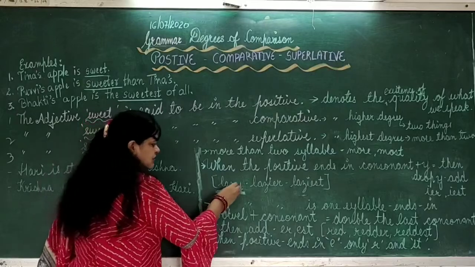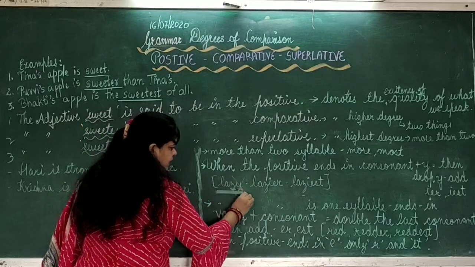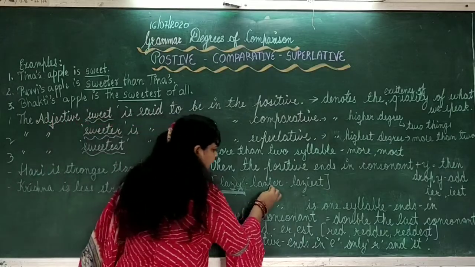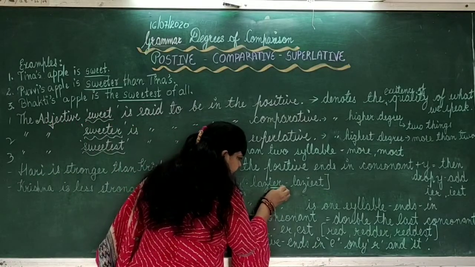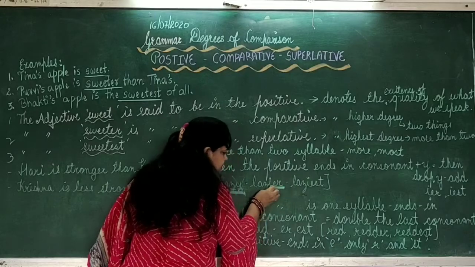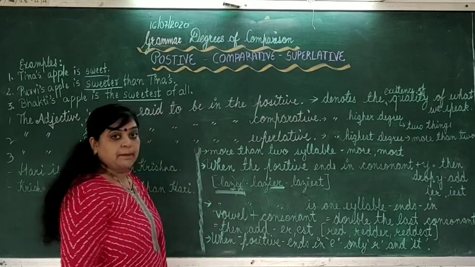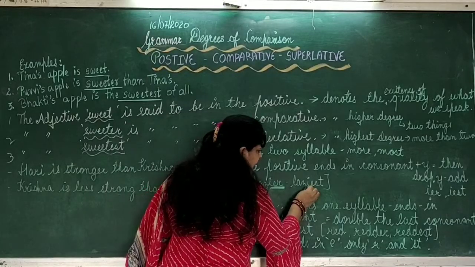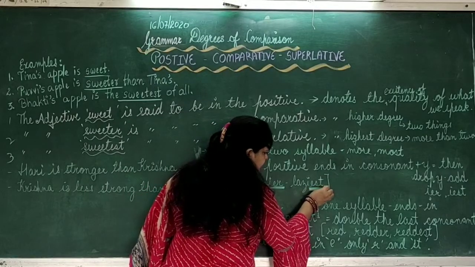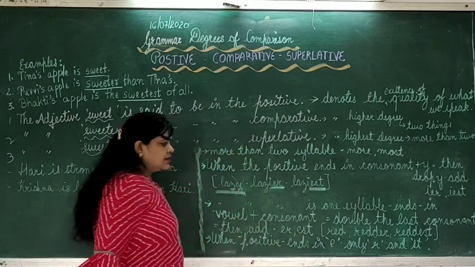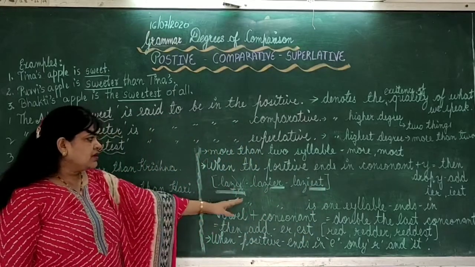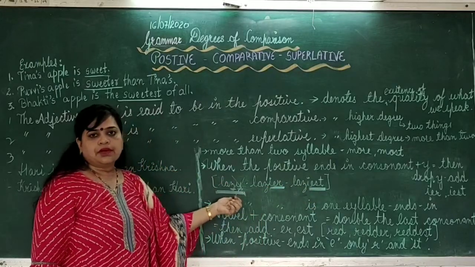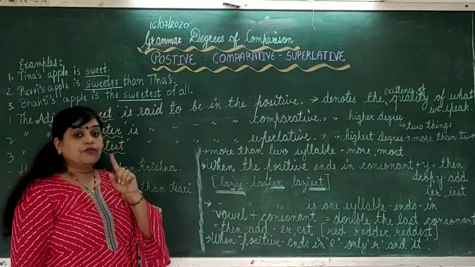We have to just remove Y, cut Y from it, and add I-E-R in comparative degree. And in superlative degree, we have to add I-E-S-T.